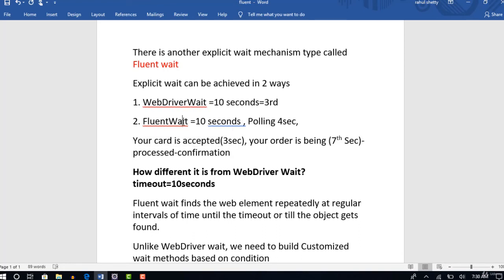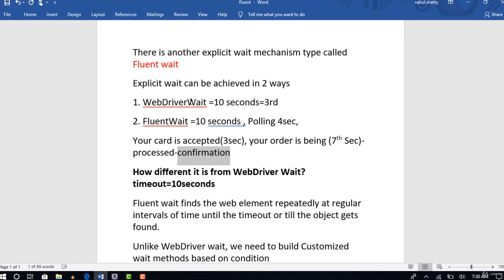So when I use Fluent Wait, for the first 4 seconds it will not check. It will check first at the 0th second. Thereafter it will not monitor till 4 seconds, because that's how Fluent Wait works, right? It only checks at regular intervals of time. So in that 4 seconds this appeared and went. So freshly at the 4th second I looked again to see if it is displayed or not. Not displayed. Again at the 8th second I saw this is displaying, so I captured it and found that we actually passed all the steps and then we proceed to the confirmation page. So this is the only scenario where I have used it in real time.